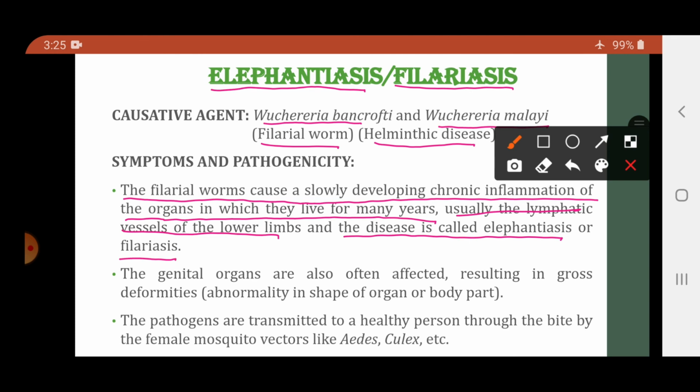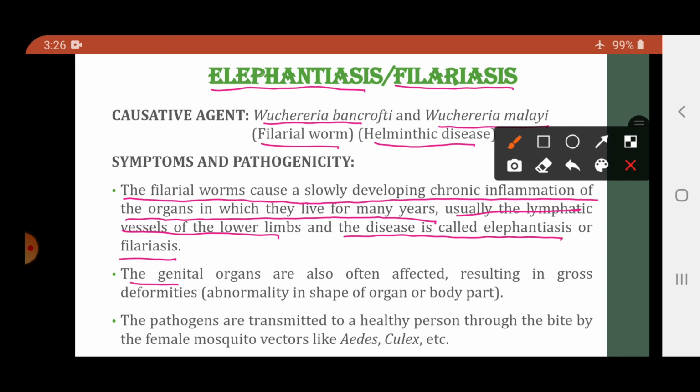So filarial worms are responsible for causing chronic inflammation of the organs in which they reside. The filarial worm can reside in the organs for many years, where it causes chronic inflammation. Normally they reside in the lymphatic vessels of the lower limbs.